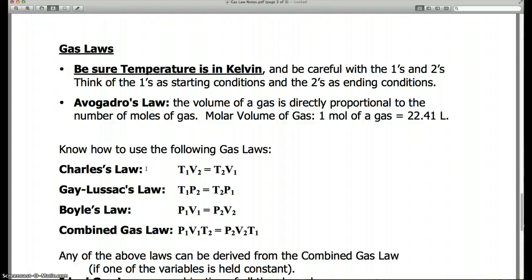These are the laws that you will use, the formulas you will use for the gas laws practice quiz. So either copy these equations down here.